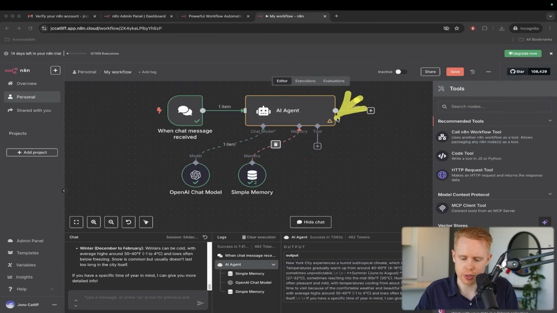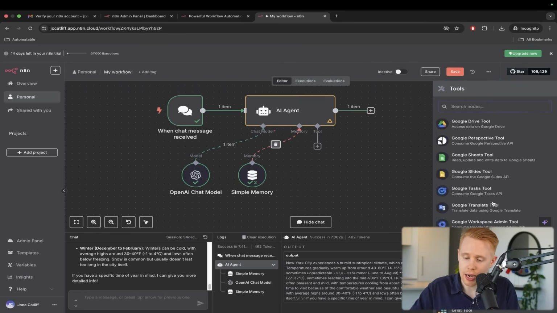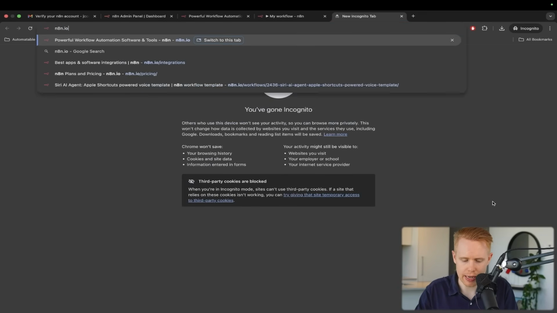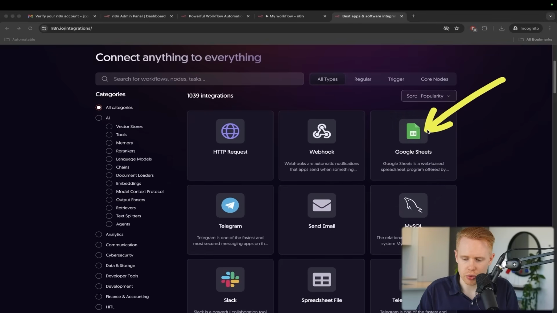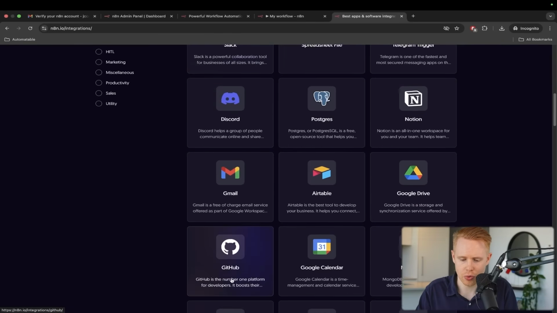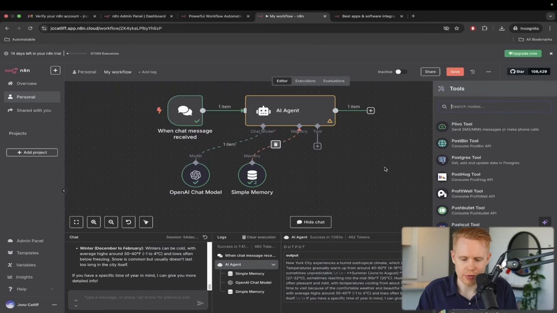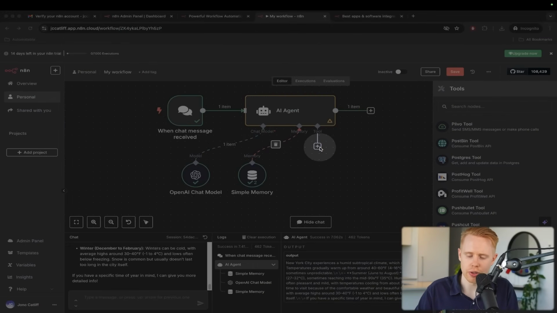And then we have tools over here. Tools are the third ingredient when it comes to AI agents, and it's like the secret sauce behind this whole thing. With tools, what's going on here is we're allowing n8n the ability to integrate into hundreds, if not thousands, of tools. We can go over to n8n.io/integrations, and we can see some of the most popular integrations here, like Google Sheets. This is one of the most popular tools people use. Same with Telegram or Slack or Airtable, Google Drive. All of these different tools you're going to be able to access here and allow it to do certain things with.